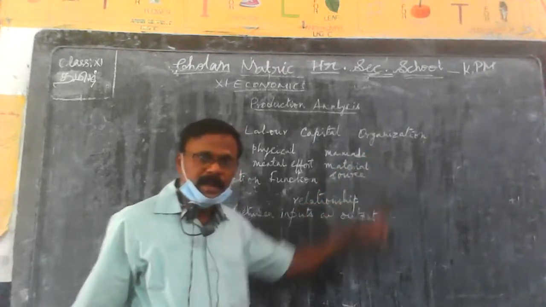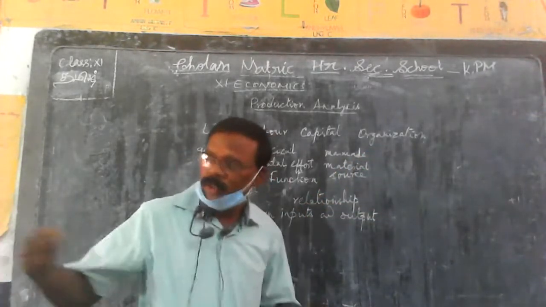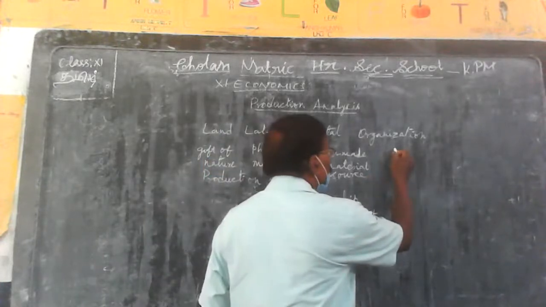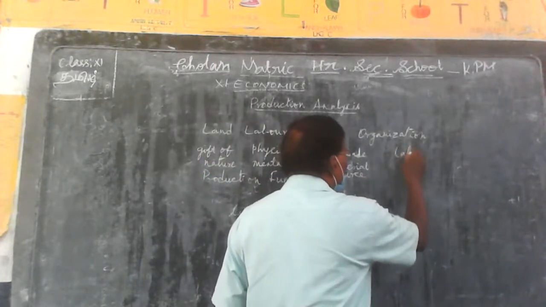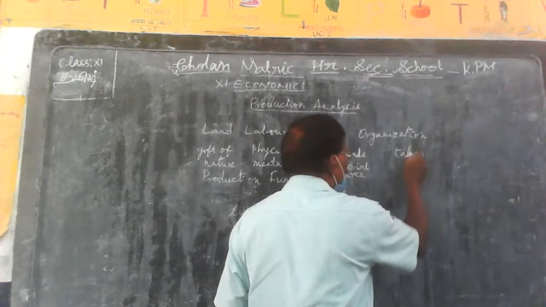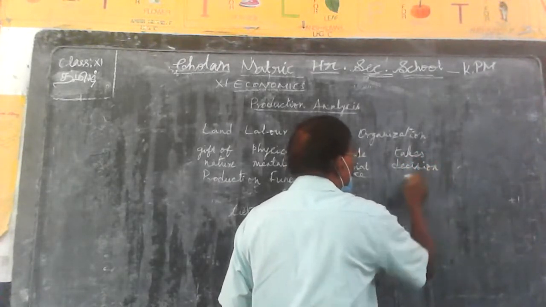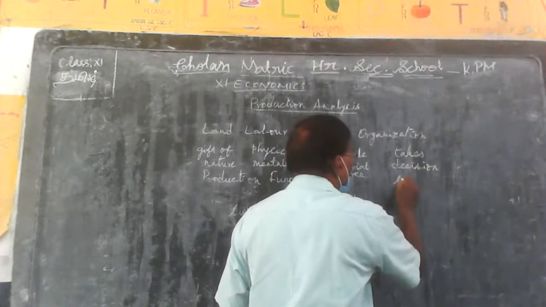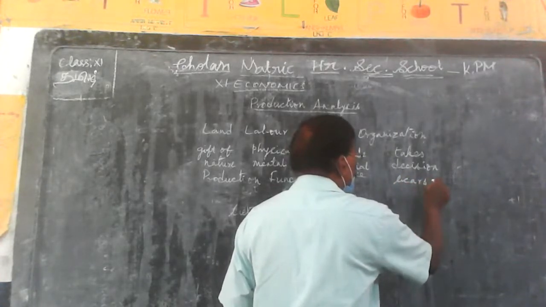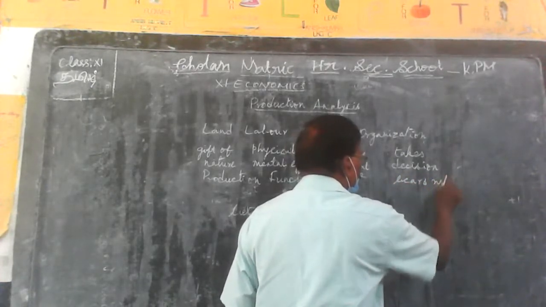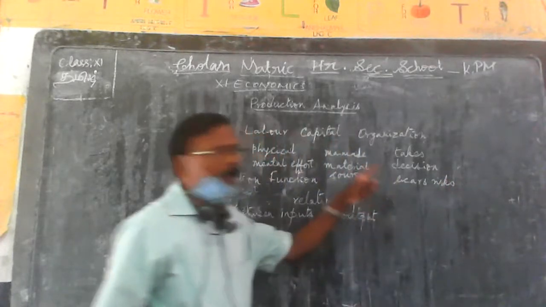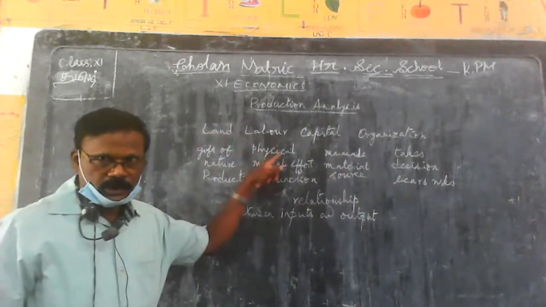What is organization? Organization aims, takes decisions, and bears risk. You see, these are the four factors of production.